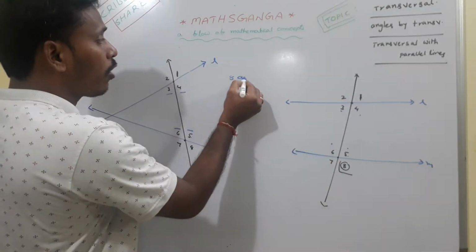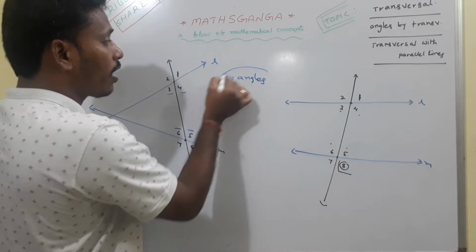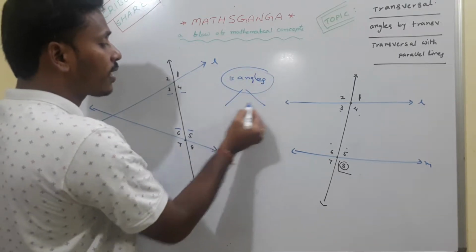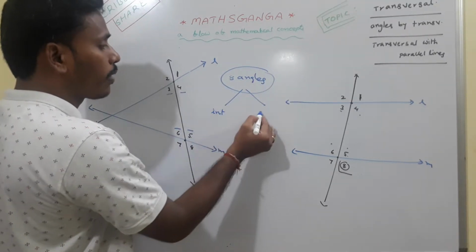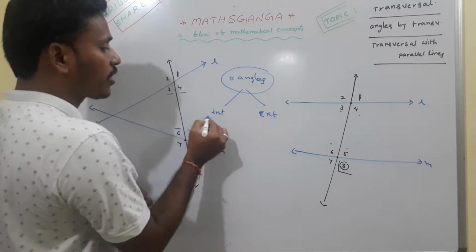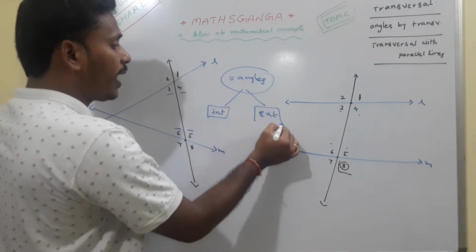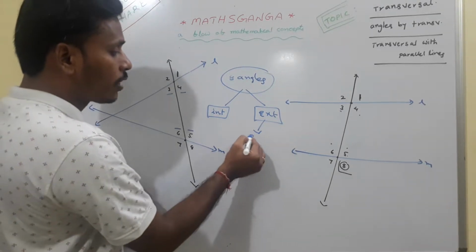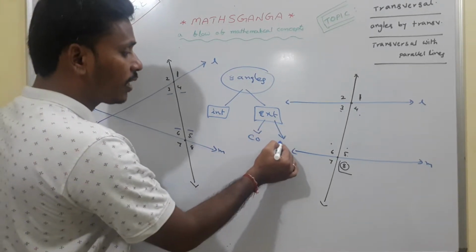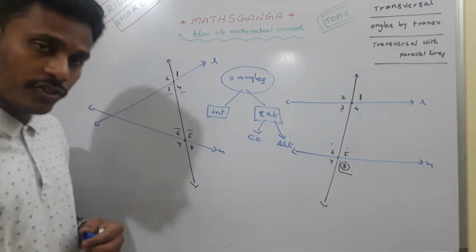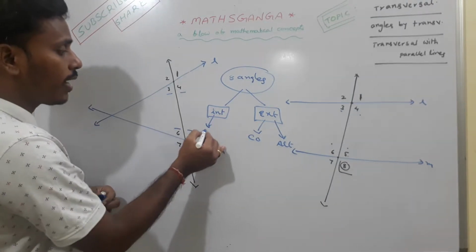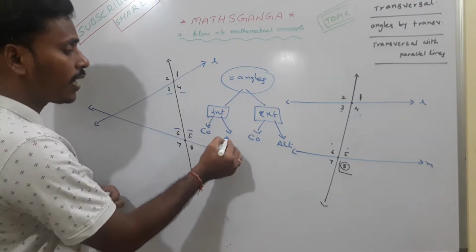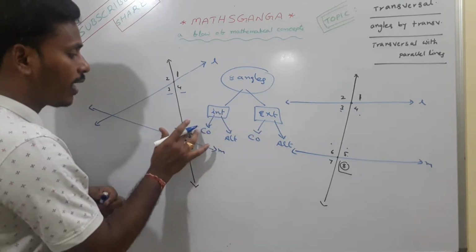If you look here, totally how many angles are formed? Totally there are 8 angles. These 8 angles are classified into two categories, interior and exterior. Again, in interior and exterior we have two categories. One we call co-exterior and the other one we call alternate exterior. Here also one set is called co-interior and the other set is called alternate interior.